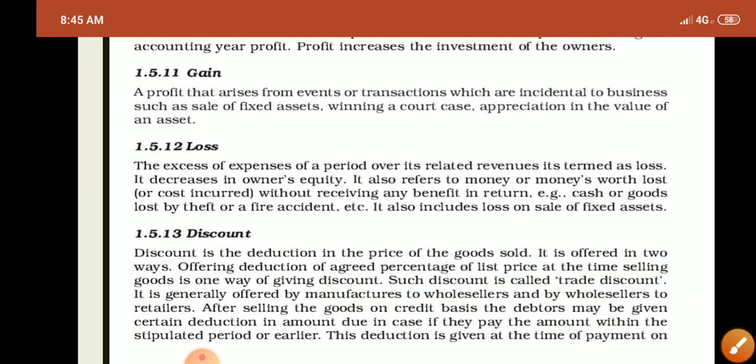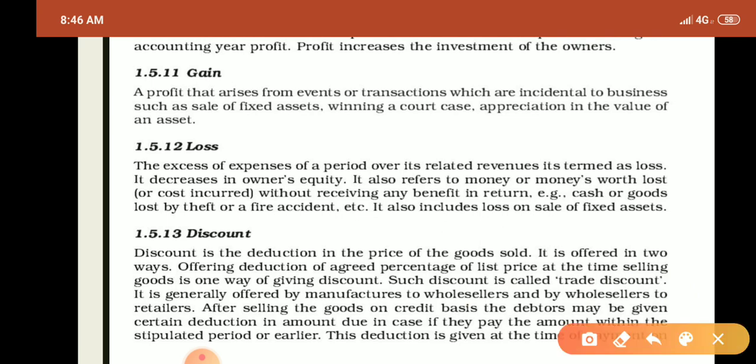The second way is after selling goods on credit. Debtors may be given a certain deduction in the amount due if they pay within the stipulated period or earlier.